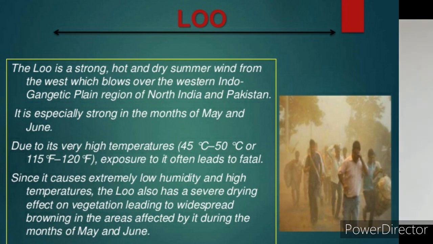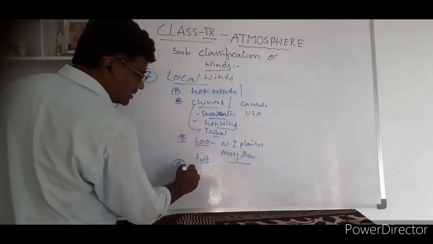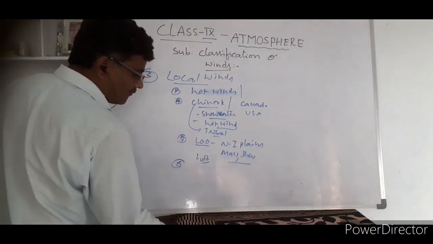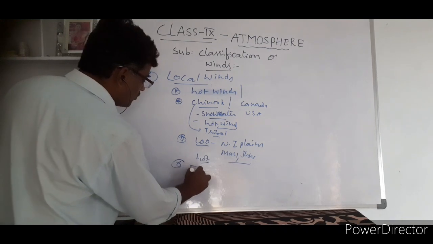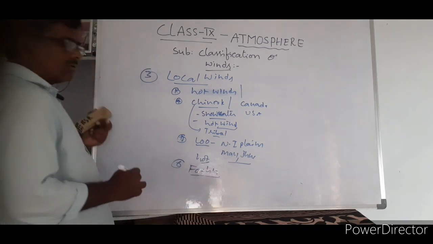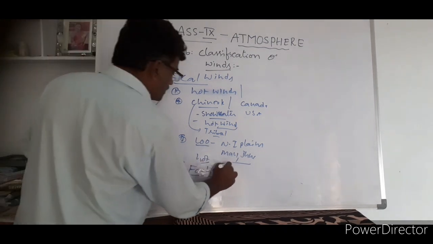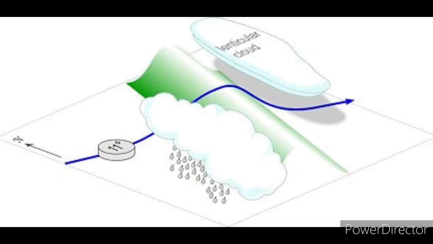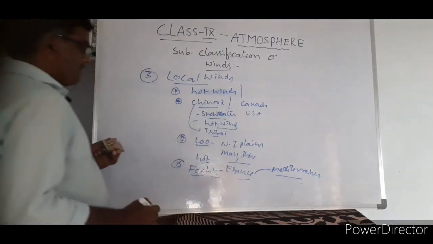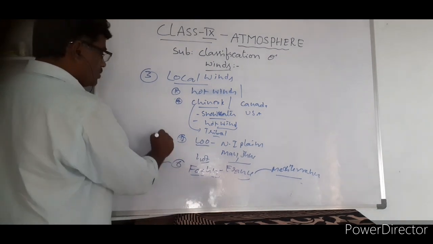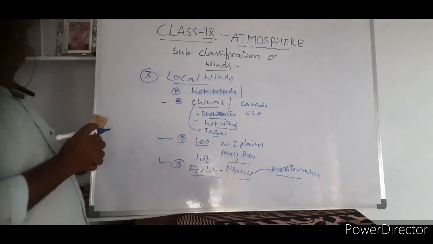At the same time, in France, there is another wind. What do we call this one? Foehn. Foehn. Another hot wind that can be seen in France. They blow from France to the Mediterranean Sea. Foehn, Loo, and Chinook are the examples for hot winds.